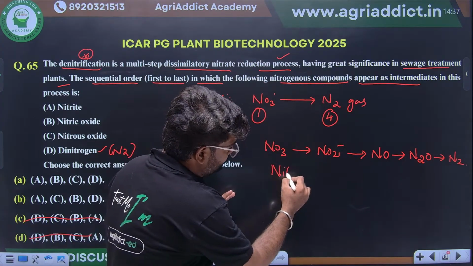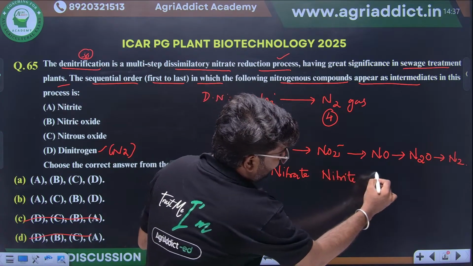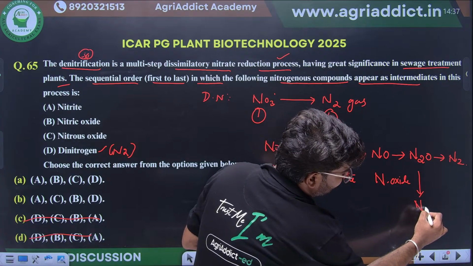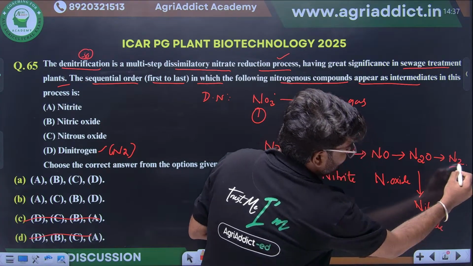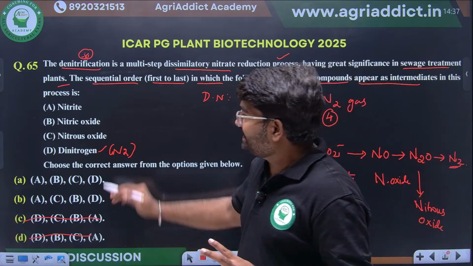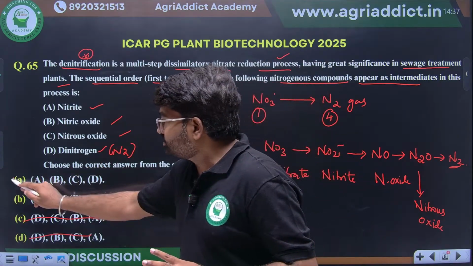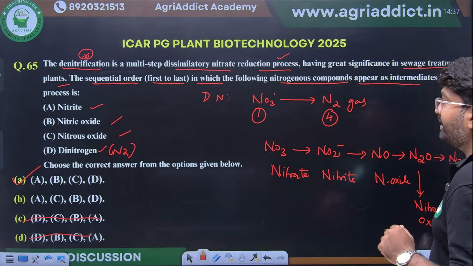Nitrate, nitrite, nitric oxide, then nitrous oxide. At last, nitrogen gas will be released. So the correct option is what? Yes, nitrite, nitric oxide, nitrous oxide, then dinitrogen. So option A is the correct option. Excellent, option A is the correct answer.